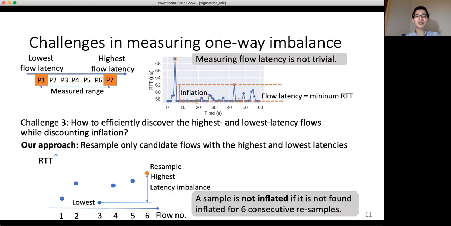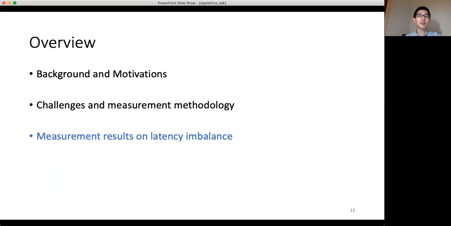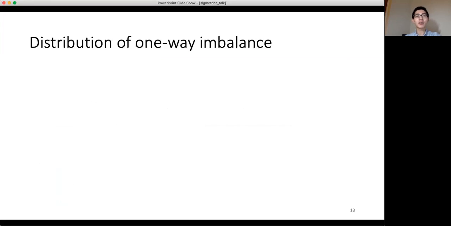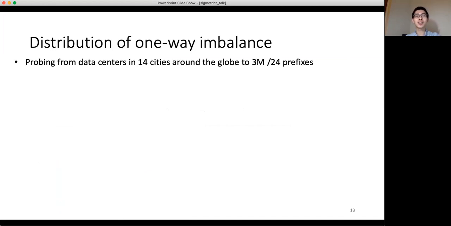A sample is considered not inflated if it's found not inflated for 6 consecutive resamples. Then we can find the lowest flow latency in a similar way. Now let's look at the measurement results on latency imbalance. In our experiments, we measured latency imbalance from data centers in 14 cities around the globe to 3,000,000 /24 prefixes.